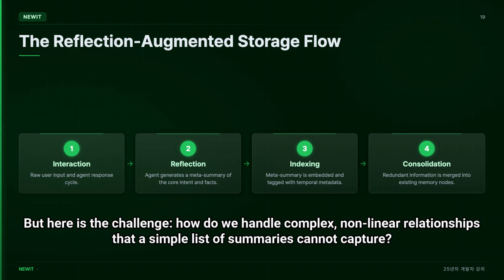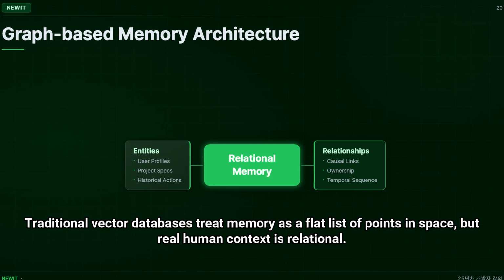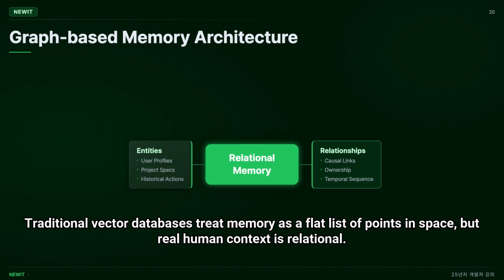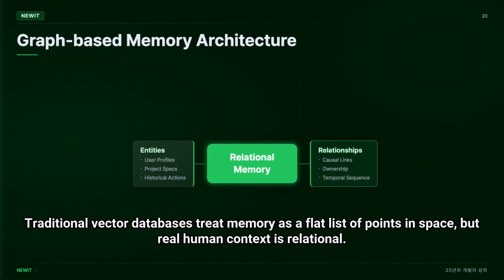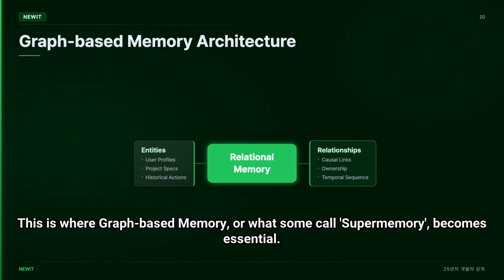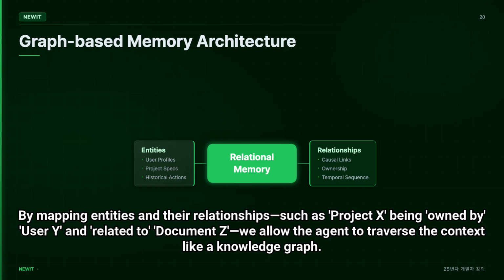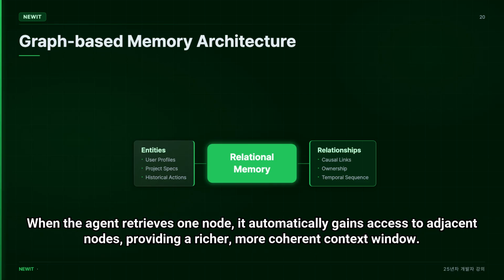How do we handle complex, non-linear relationships that a simple list of summaries cannot capture? Traditional vector databases treat memory as a flat list of points in space, but real human context is relational. This is where graph-based memory, or what some call supermemory, becomes essential. By mapping entities and their relationships, such as Project X being owned by user Y and related to document Z, we allow the agent to traverse the context like a knowledge graph. When the agent retrieves one node, it automatically gains access to adjacent nodes, providing a richer, more coherent context window.